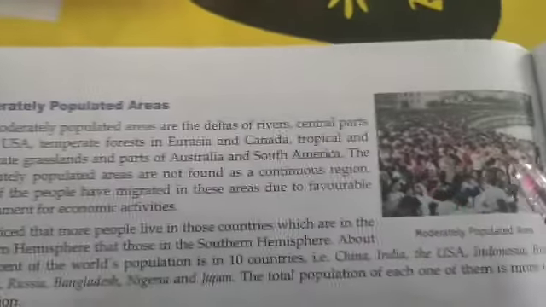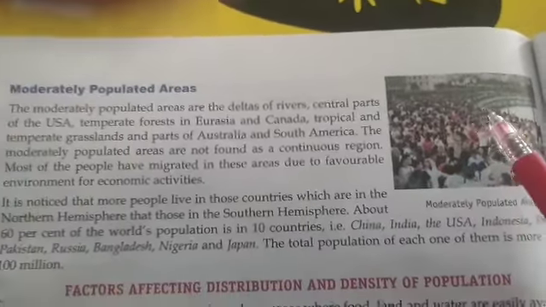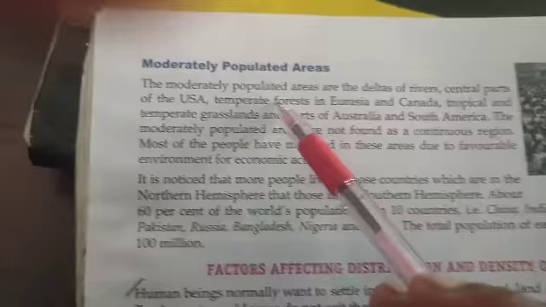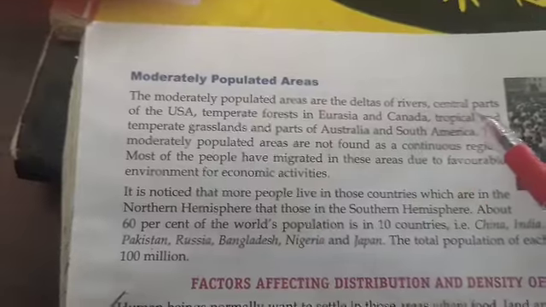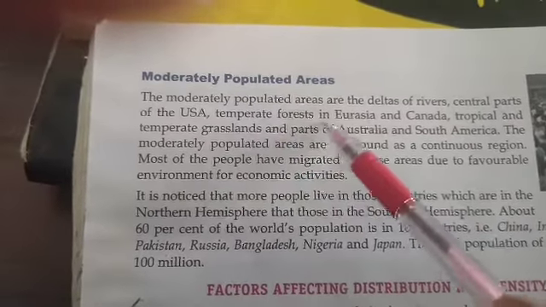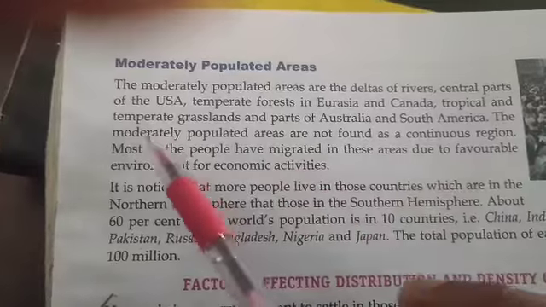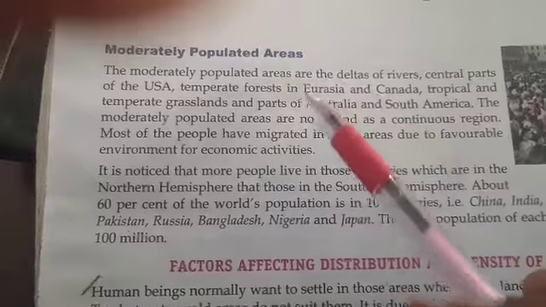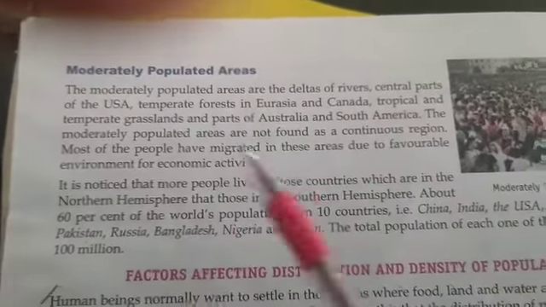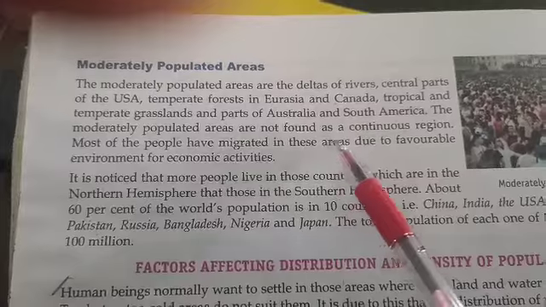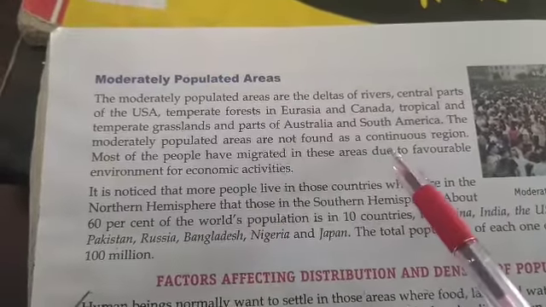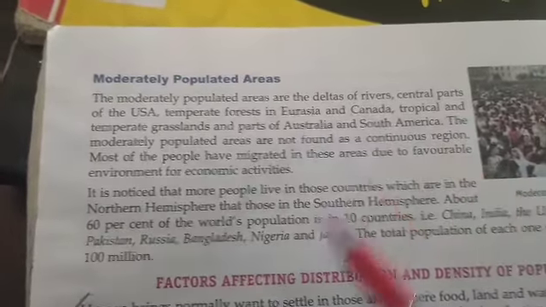The third one is given here, moderately populated areas. These are areas suitable for people, and a large number of people live in them. Moderately populated areas are the deltas of rivers, the central part of the USA, temperate forests of Eurasia and Canada, tropical and temperate grasslands, and parts of Australia and South America. So these are the places where people live. The moderately populated areas are not found as a continuous region, meaning the regions are different in different places.